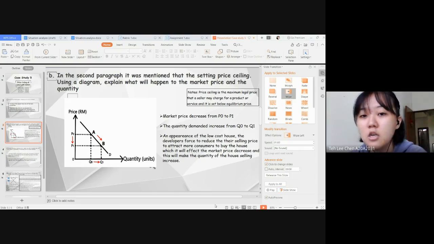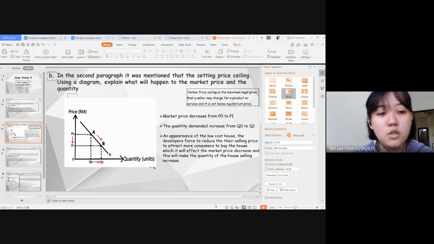It is because, due to the appearance of the low-cost house in competitive market, the developers are forced to reduce the selling price of the house to attract more consumers to buy the house, which will affect the market price to decrease from P0 to P1, and at the same time, the quantity demanded of the house will increase from Q0 to Q1. So that's all for my question 2.